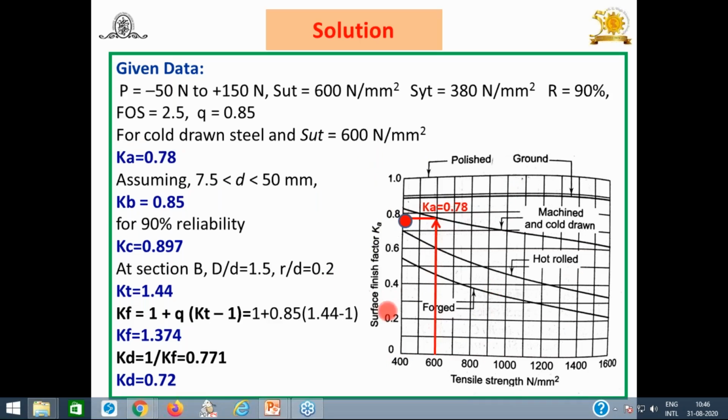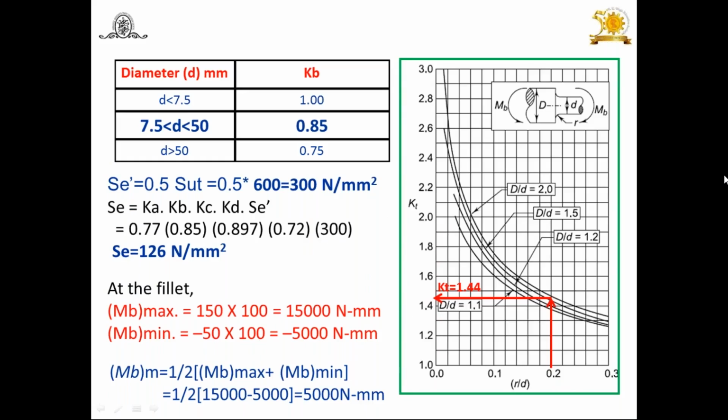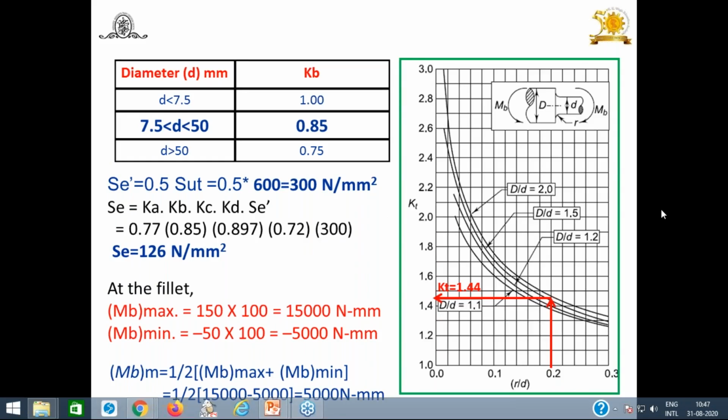You have to refer to the chart of surface finish factor. How to get the Ka? But in a university examination, they will provide the value directly, or they will provide you the chart. Try to understand. This is one thing. Second thing, here you have to find out the diameter of the beam. That means the size or diameter of the beam is not given, and the diameter of the beam is asked, meaning it's a cylindrical part. And if it's a cylindrical part, what you have to do? You have to refer to the chart. So first of all, assume the diameter, as I have already told you while solving the last problem, in the range of 7.5 to 50 mm. And here, you know very well, you have to use the chart.